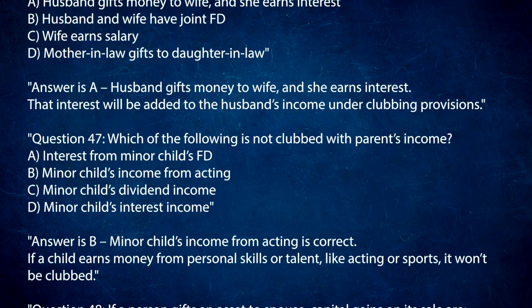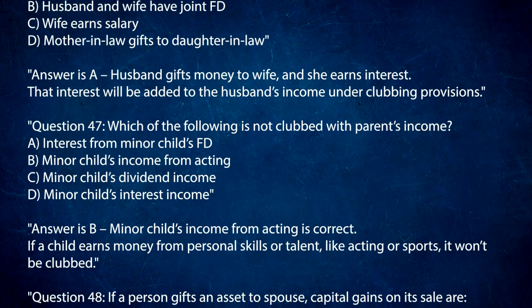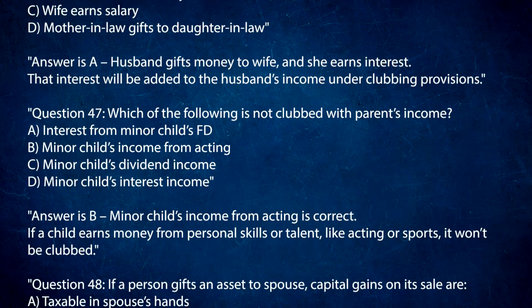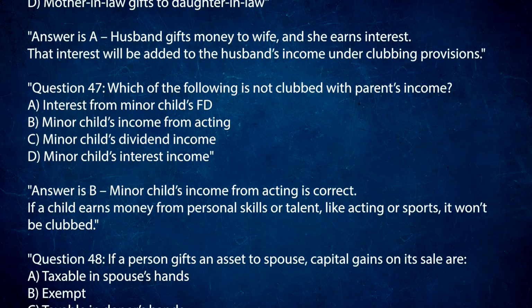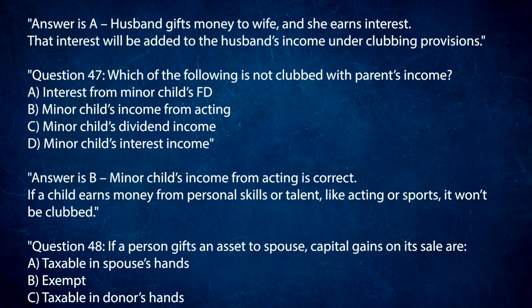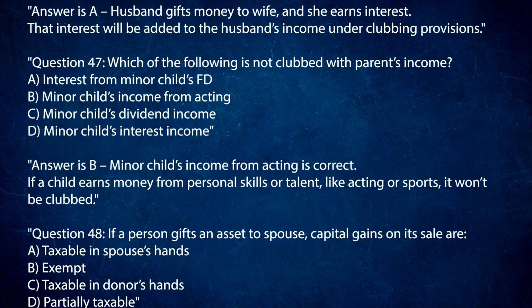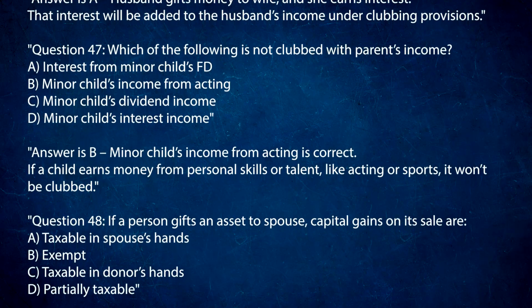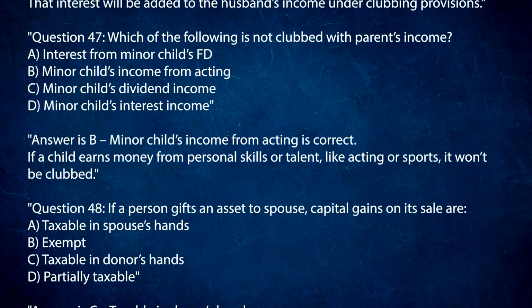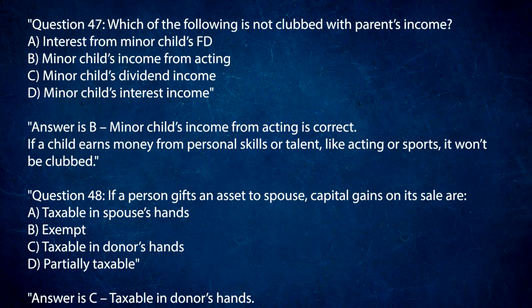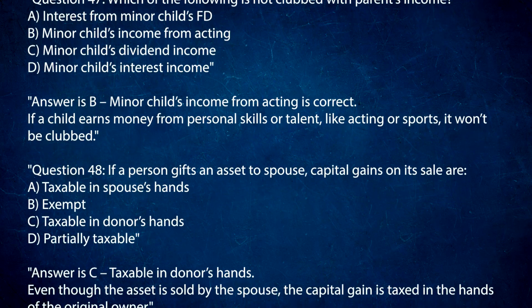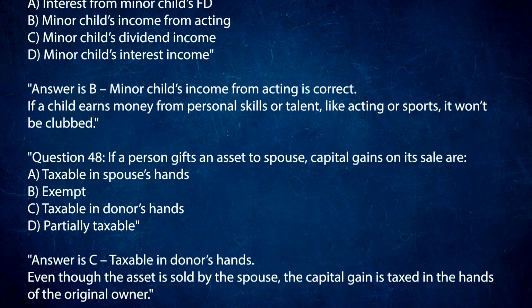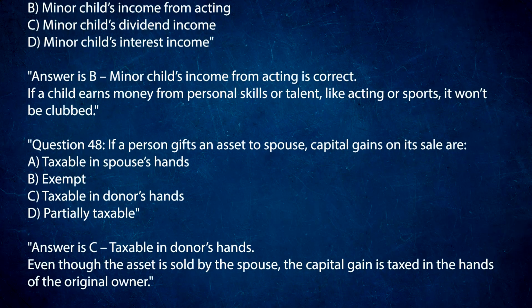Question 47. Which of the following is not clubbed with parents' income? A. Interest from minor child's FD. B. Minor child's income from acting. C. Minor child's dividend income. D. Minor child's interest income. Answer is B. Minor child's income from acting is correct. If a child earns money from personal skills or talent, like acting or sports, it won't be clubbed.